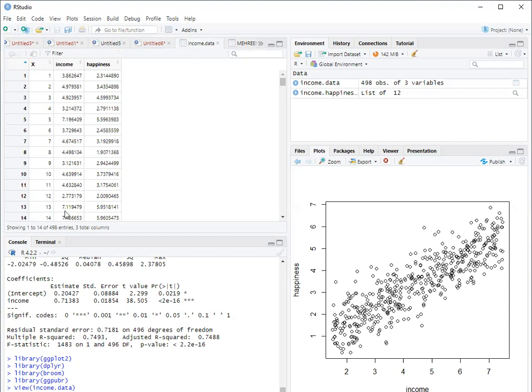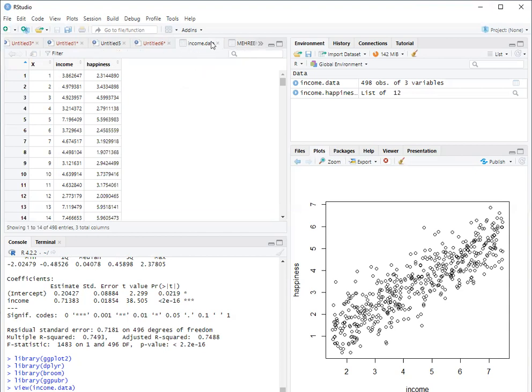This is the income and this is happiness. The income group has been transformed in points, so 30,000 has been transformed to $3. It is only to relate it with the happiness scale.